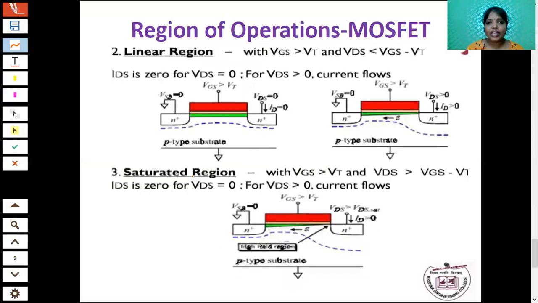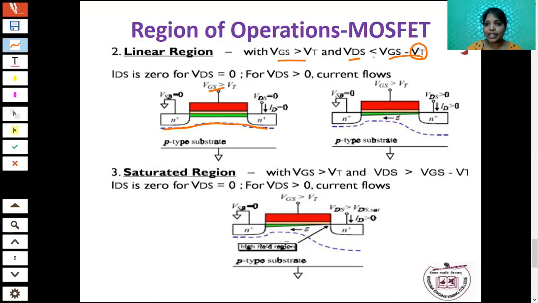So linear region. Here I am going to apply VGS greater than VT. VGS greater than VT means the first one is based upon the gate voltage. The channel is formed between the source and drain. So here I am applying the value of VDS less than VGS minus VT. You know what is the meaning of VT? VT is nothing but your threshold voltage. Threshold voltage means the minimum voltage needed for conduction.